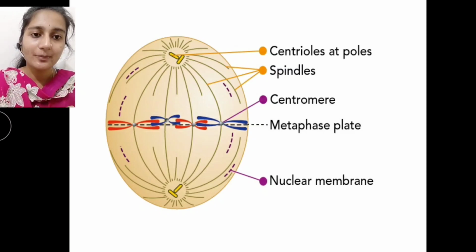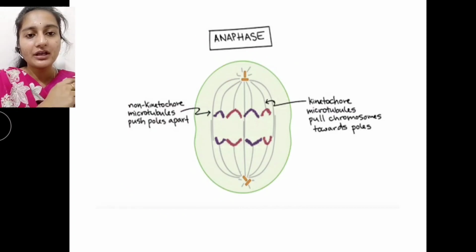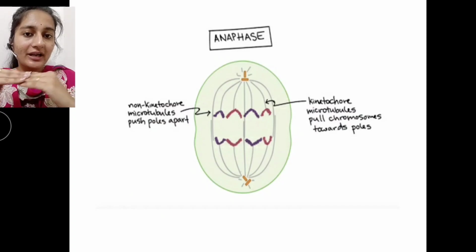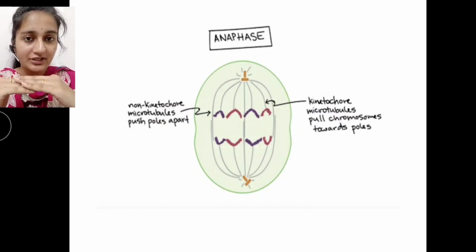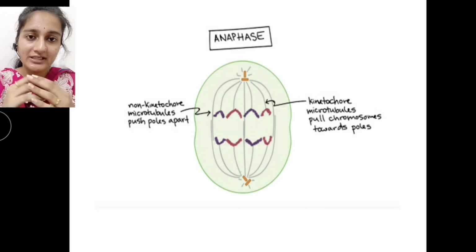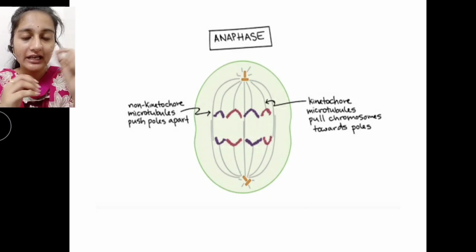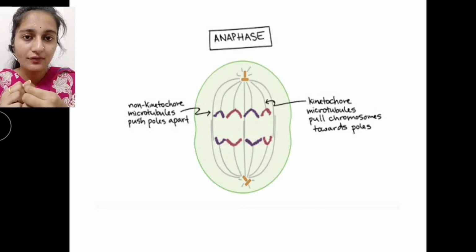Next to the metaphase, we have another phase, that is anaphase. So what is happening in anaphase? As you have already seen, in metaphase all the chromosomes came to the equatorial plate or metaphase plate. The spindle fibers, which are formed from the centrioles or the spindle region in the cytoplasm, are attached to the centromere region or the kinetochore region of a chromosome.